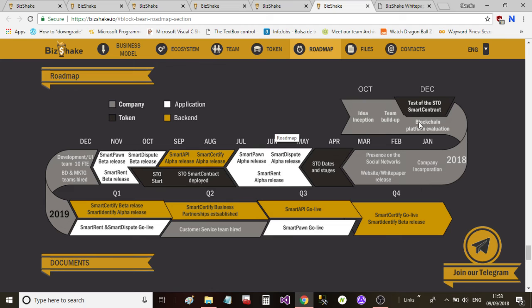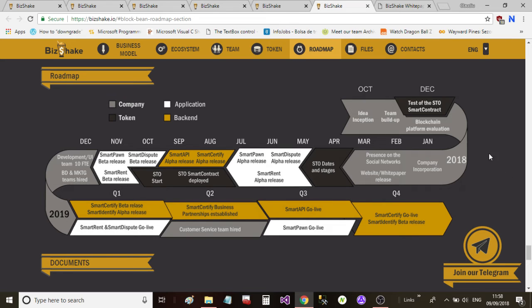So here we can see that these guys started in December. Sorry, let me just go there. Okay, in December 2018 is when they're going to start the real test of the STO smart contract. Okay, and we can see here January, sorry, my mistake, January 2018. We can see some information for that all the way up to December 2018 on the top side. And then on the bottom side, we can see the 2019 information.